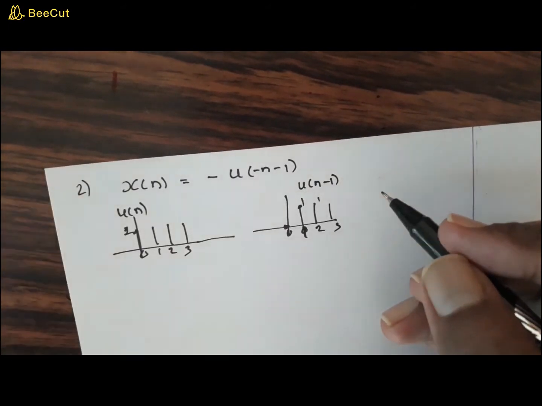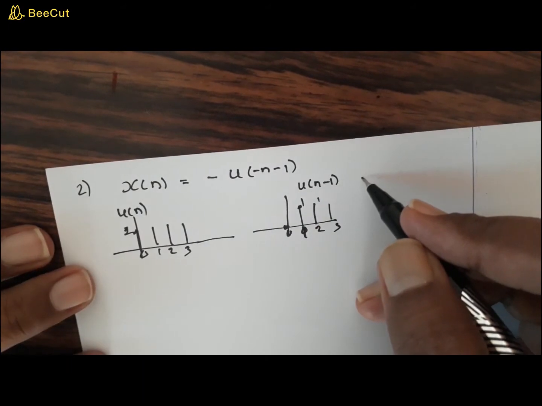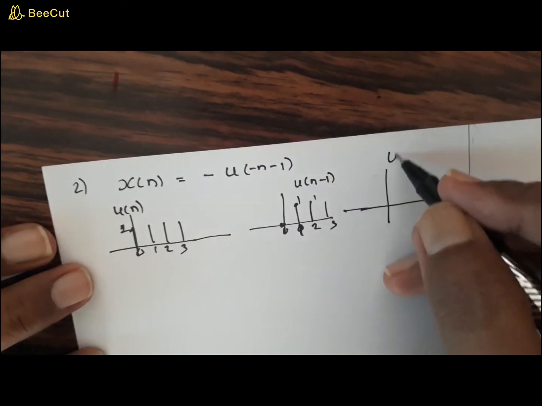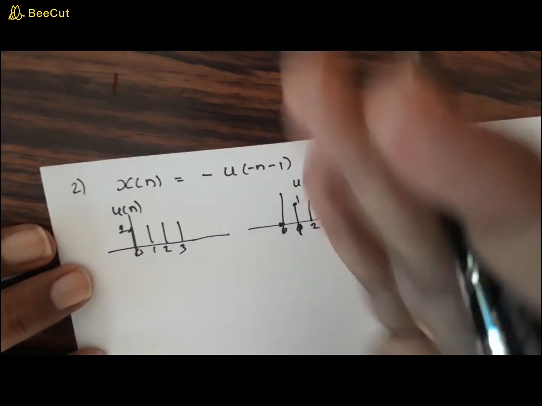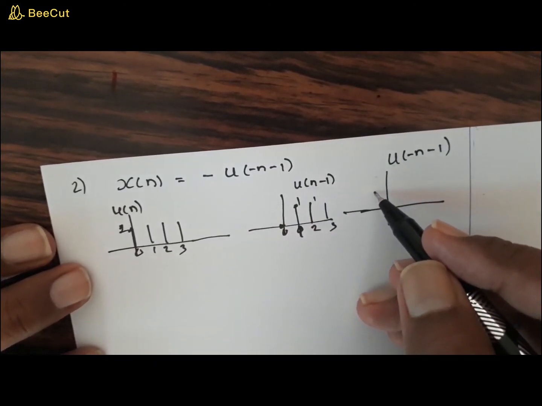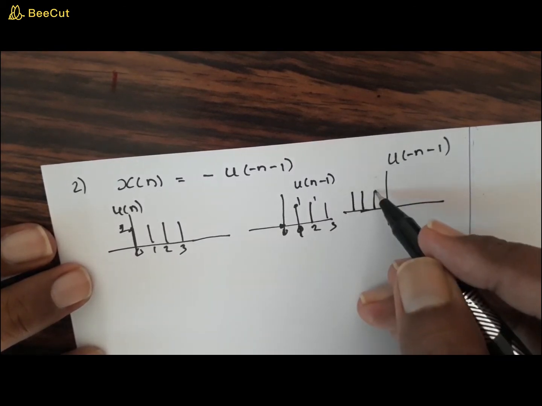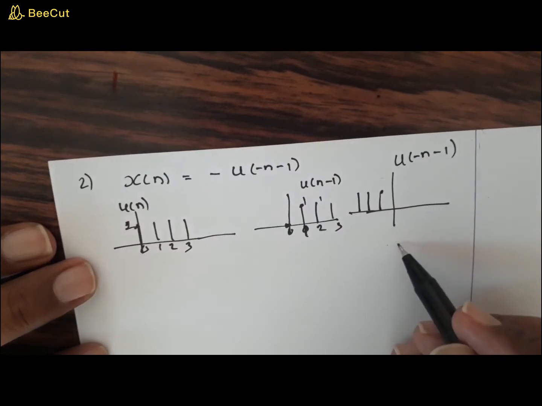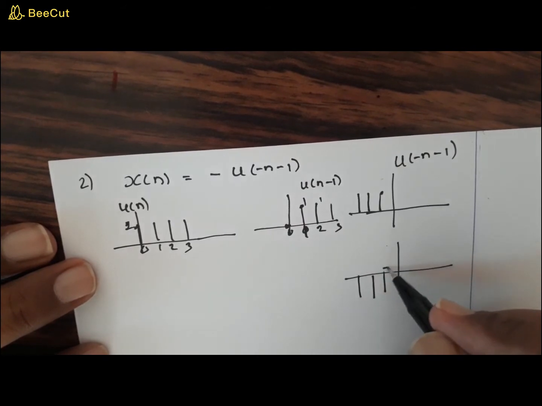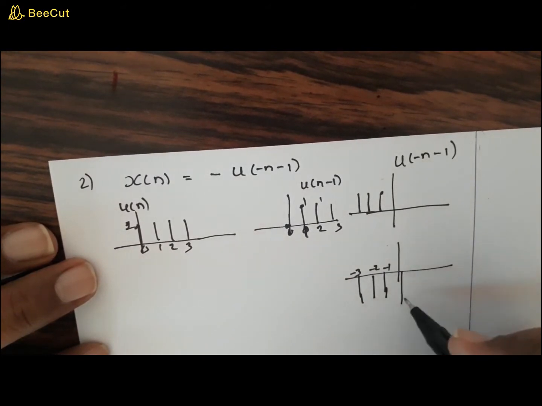Now what will be minus of u of minus n minus 1? When you draw u of minus n minus 1, you are placing a mirror over here. Looking through that mirror, you will get the mirrored shape. So that will look like this, right? Right now we want minus of this. So what will this signal look like? This signal will be like this, right? So this is minus 1, minus 2, minus 3 and so on. All these values are minus 1 each. Here you have 0. Okay, so this is how it is.